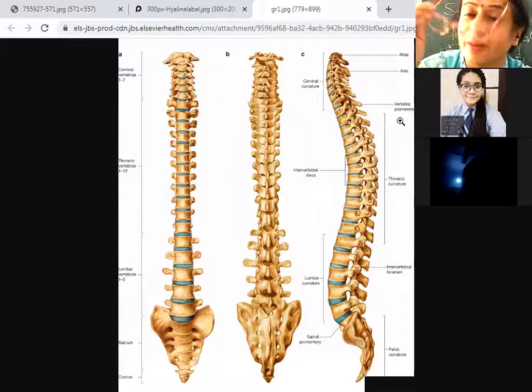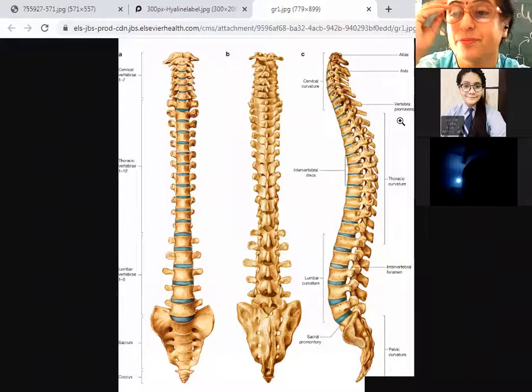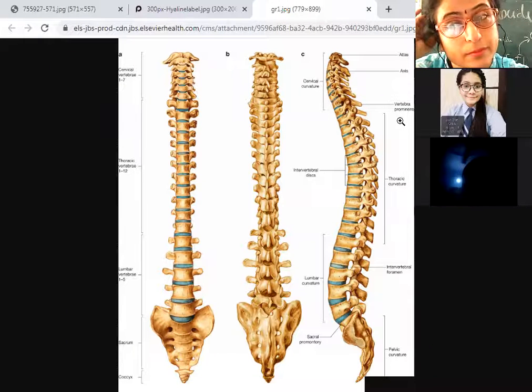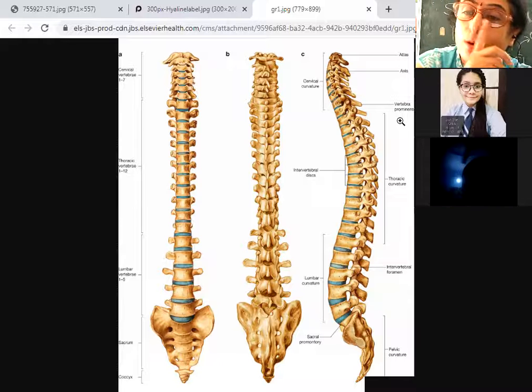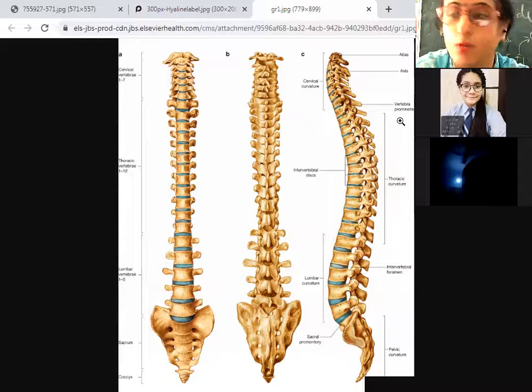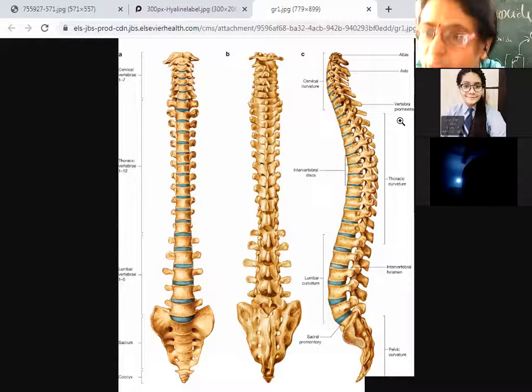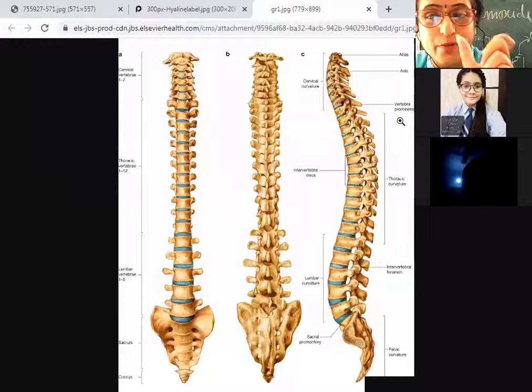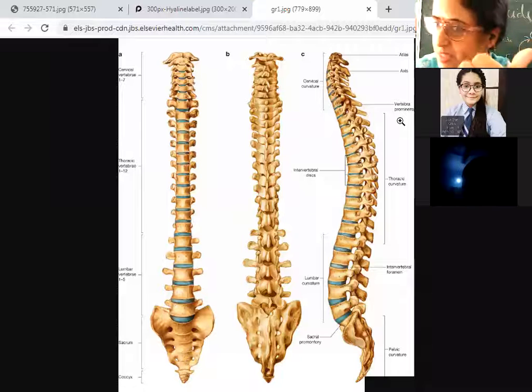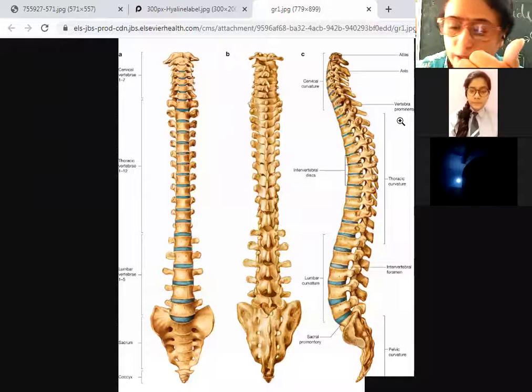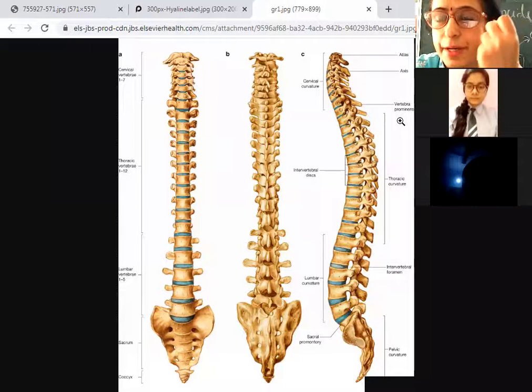Yes, ma'am. Why? Ma'am, because of the presence of cartilage. Yes. Now, if bones are non-flexible, then what is cartilage? A flexible tissue. Compared to the bone, although it is also a skeletal tissue, it is flexible and it is soft.